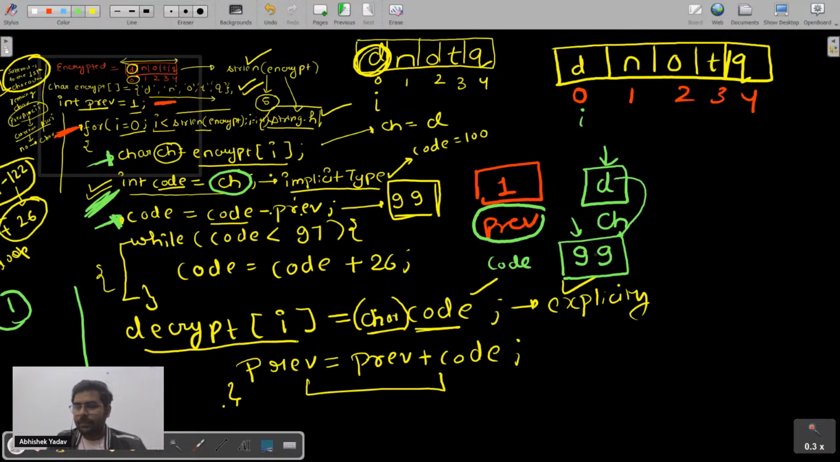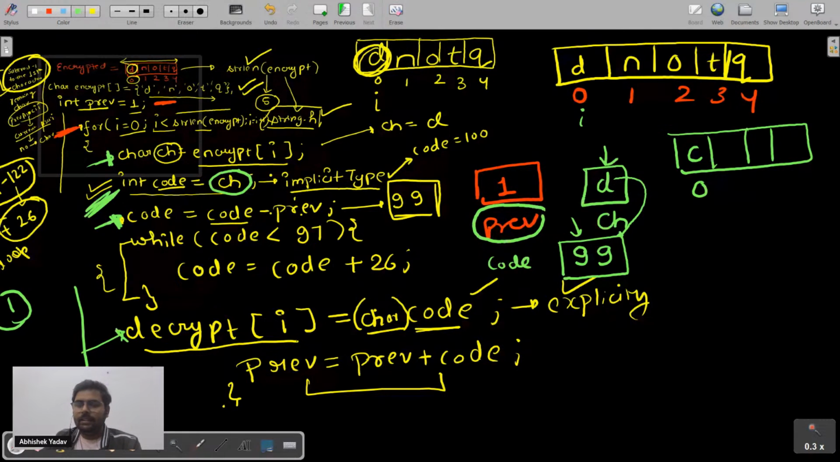After getting 99, you are saying, hey, please store the answer in decrypt of i. Let's assume I have an array here, that is decrypt, and at the 0th index what I am saying is, store char of code. The value of code is what? 99, and 99 will be converted to the character. The character value of 99 will be what? It will be C. So C will get stored at this index. You guys are getting it? C will get stored at this index.